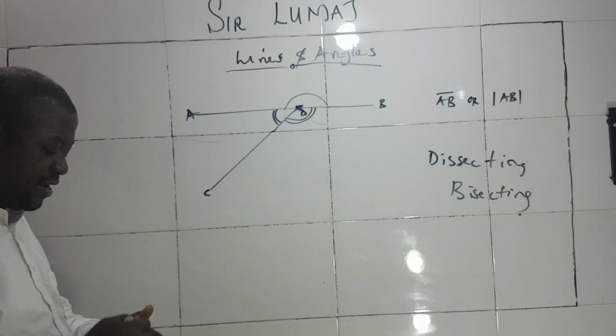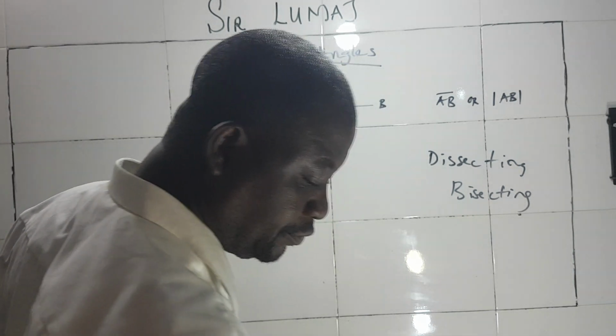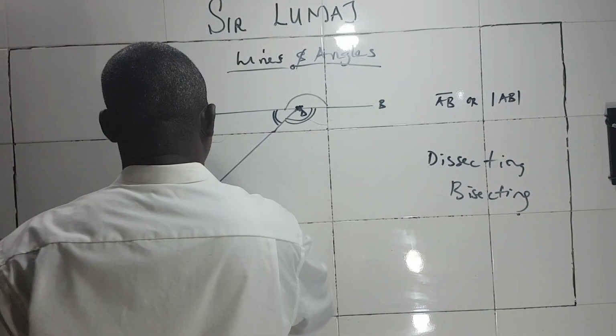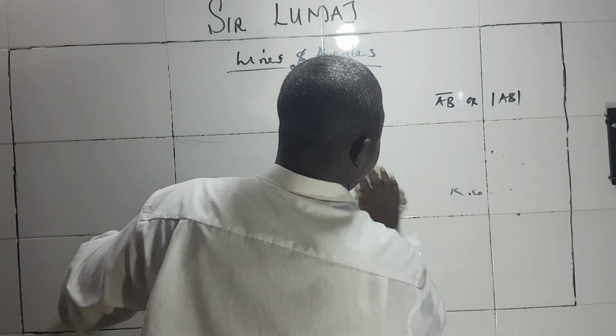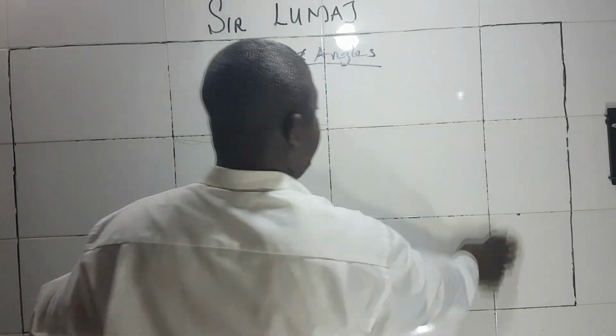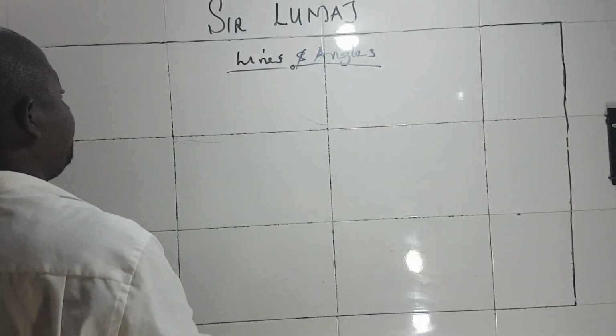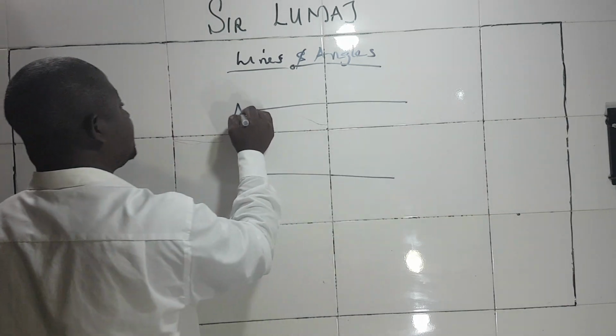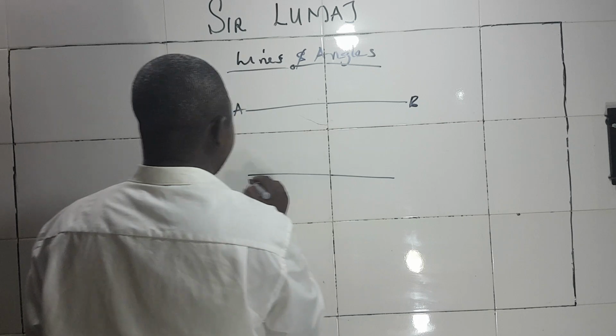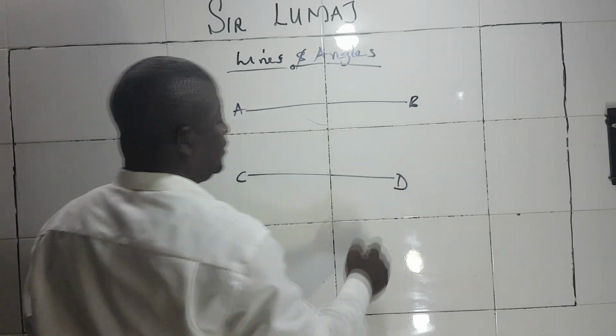Another thing we need to understand is that they will ask you, that you have line AB, you have line CD. This is AB, and you have CD.